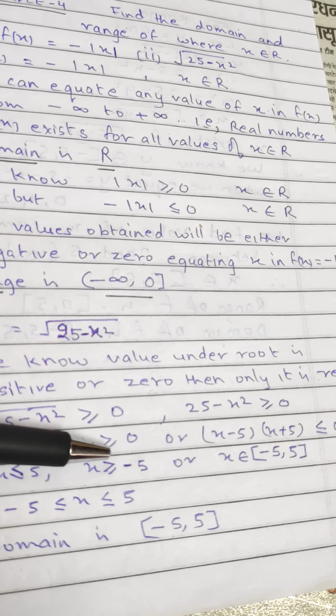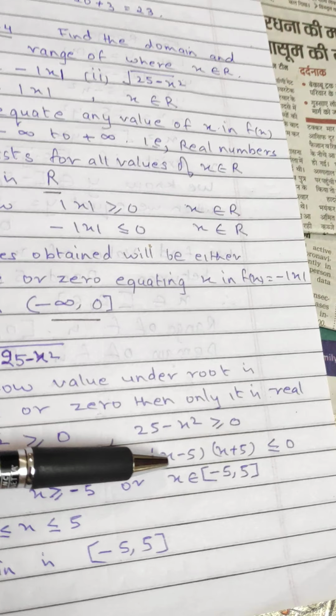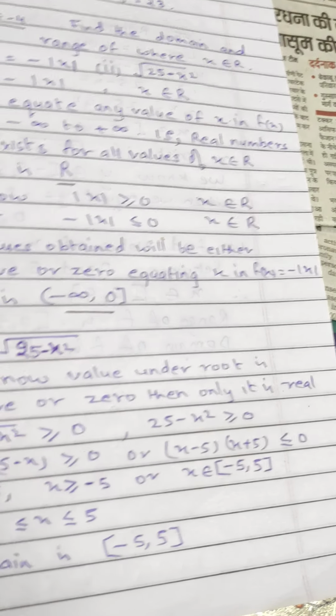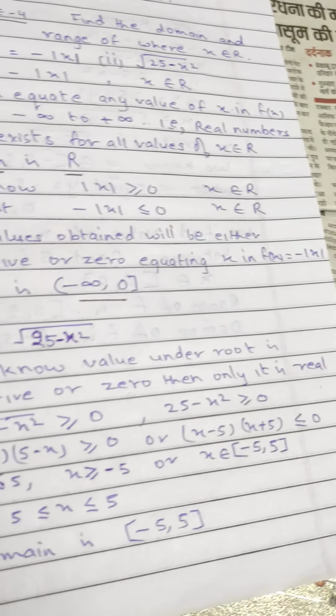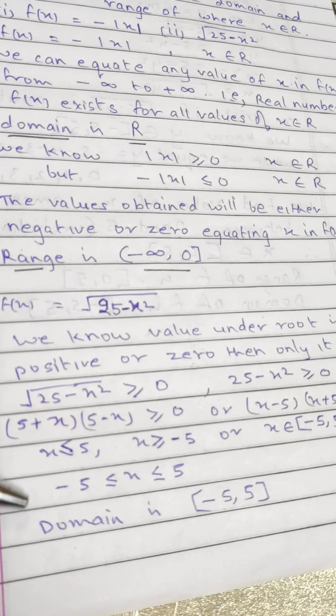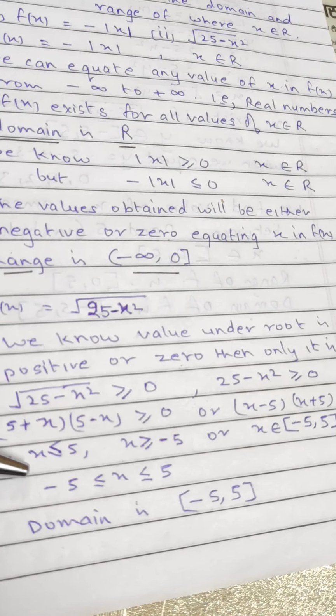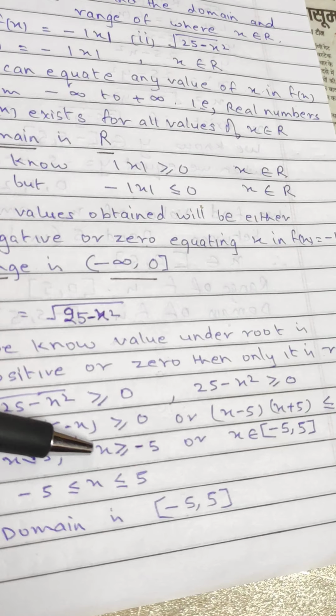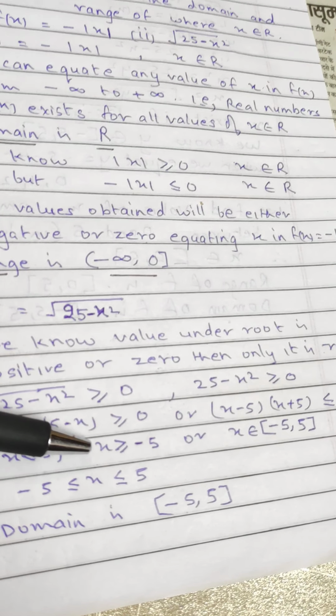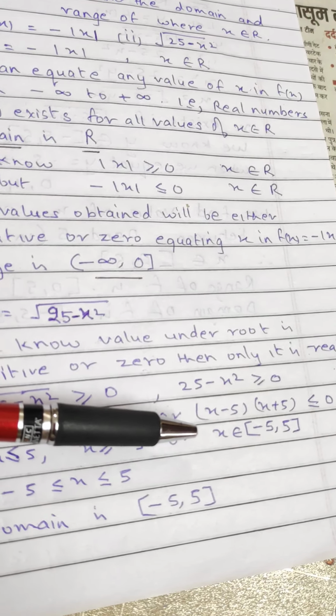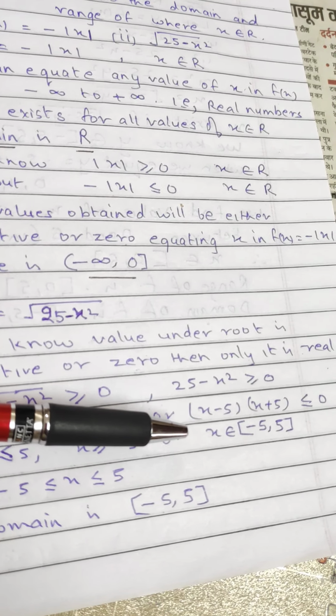The inequality sign changes from greater to less. This becomes (x minus 5)(x plus 5) less than or equal to 0. Now x is less than or equal to 5 and x is greater than or equal to minus 5, or x belongs to minus 5 to 5.